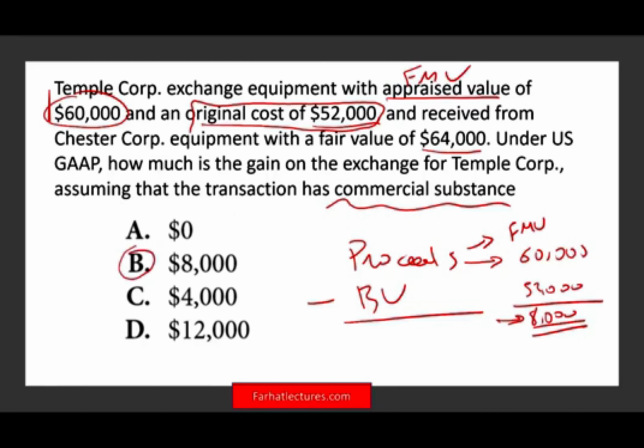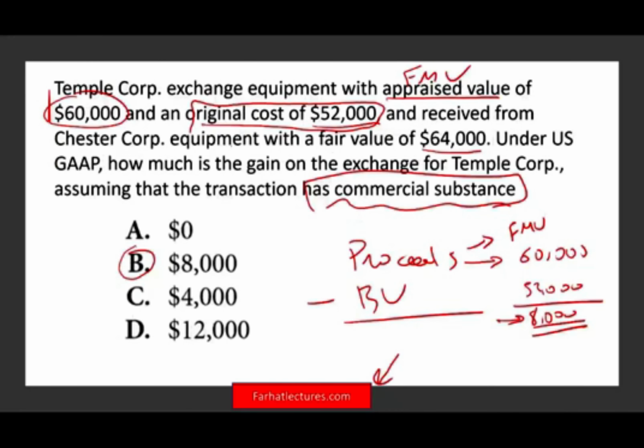How much is the gain? The gain is $8,000. And since it has commercial substance, we are going to recognize the gain. So the gain is also recognizable. We have to be very careful that the gain is recognizable, okay? Because it has commercial substance. And those are the rules that I cover in my course on farhatlectures.com. I cover specific details with many examples, okay?